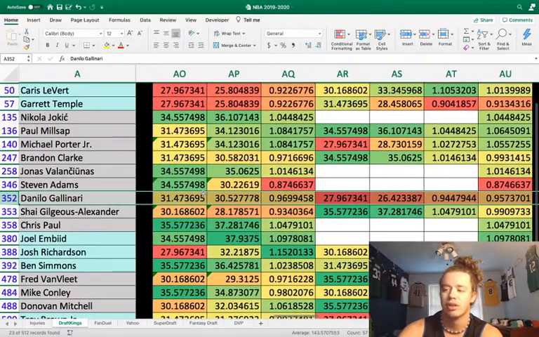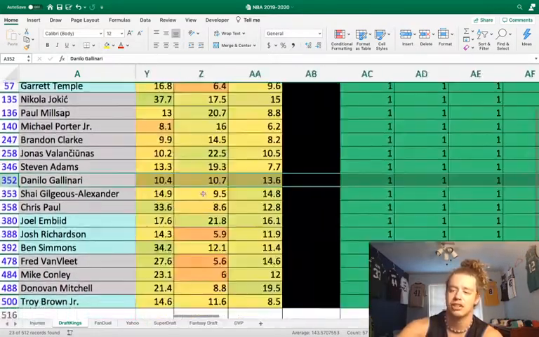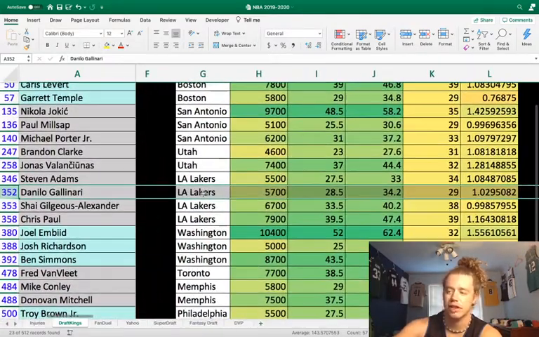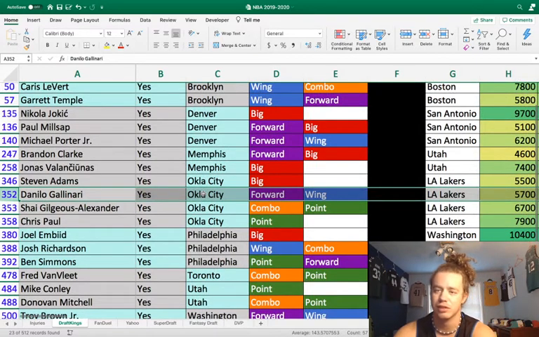Matchup doesn't look so great. It's negative matchups everywhere, but he just gets a nice usage bump. And he's only 5,700, should play around 28 to 33 minutes today. So I don't think he's a great lock-you-in play, but these OKC guys, I'm pretty sure, are going to be pretty low owned because they play LA, and any of them have a good ceiling to just go off.